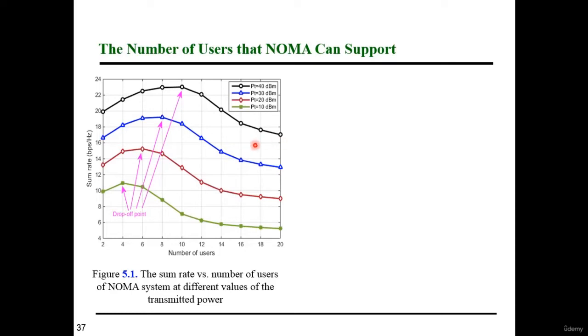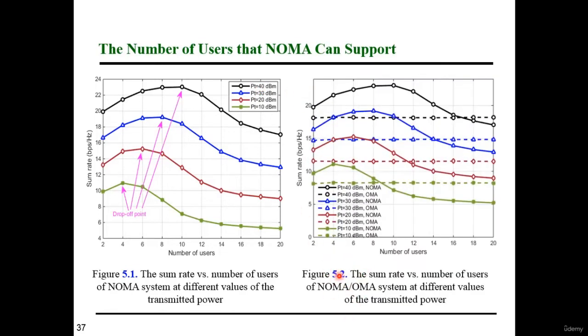Also, as the amount of the transmitted power increases, the number of users that can be served increases. At transmitted power equals 10 dBm, the number of users that can be served is 4, with maximum achievable rate capacity. In the same manner, at transmitted power equals 20 dBm, the maximum achievable rate corresponds to 6 users, and then 8 users, and then 10 users at transmitting power of 14 dBm.